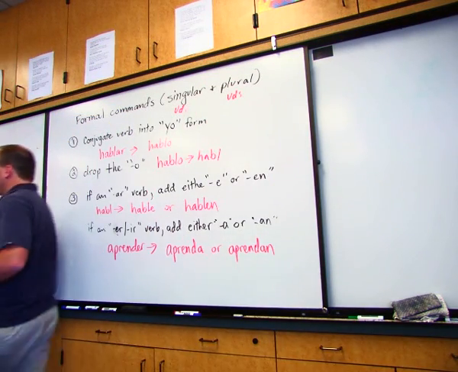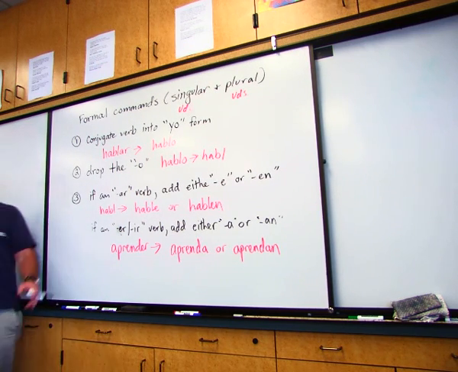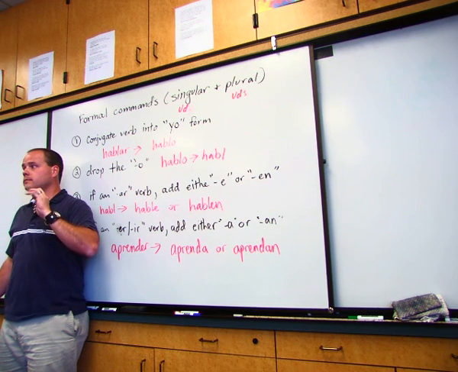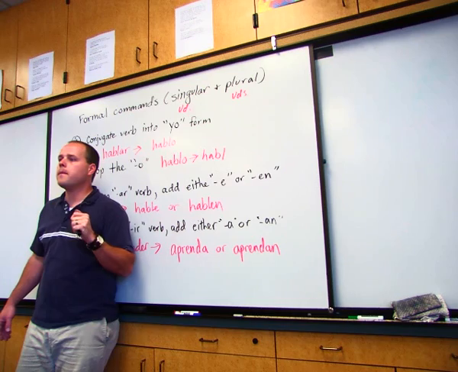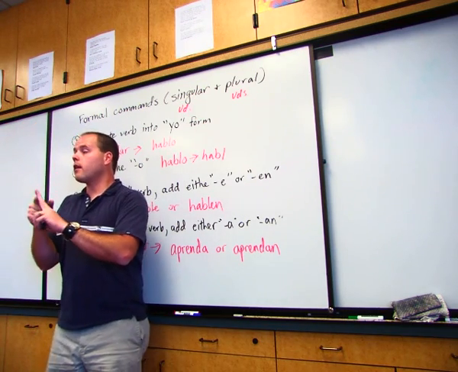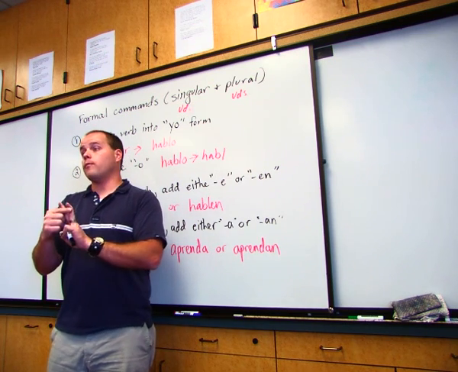Now, we do have a few irregularities with it, okay? And first of all, anybody know why we use the yo form? What do you think? Because I'm telling you. Okay, it covers three different things. It covers regular verbs, it covers stem-changing verbs, and it covers irregular yo form verbs.